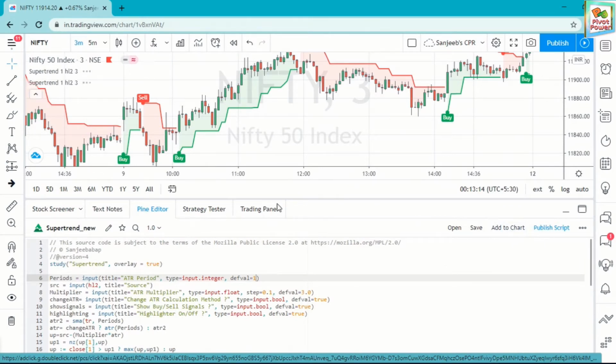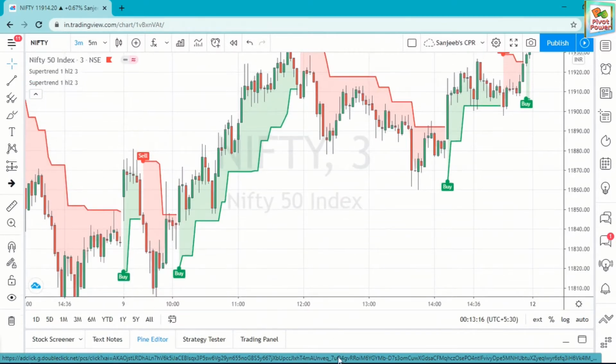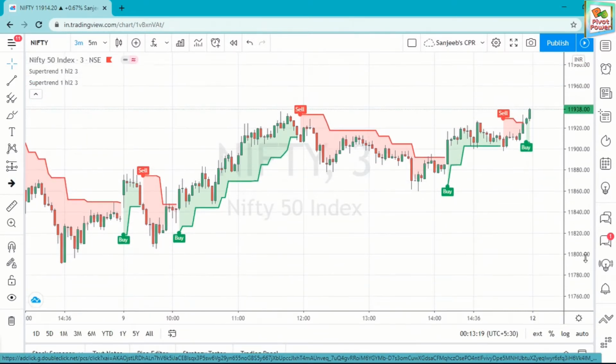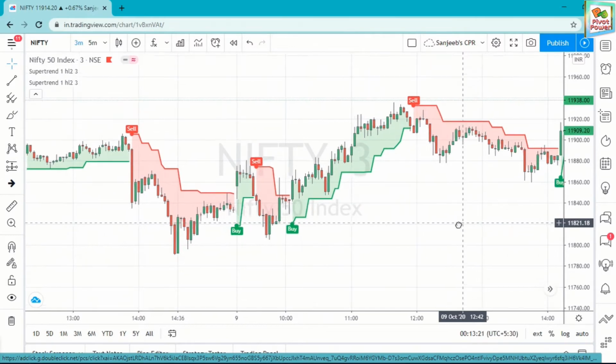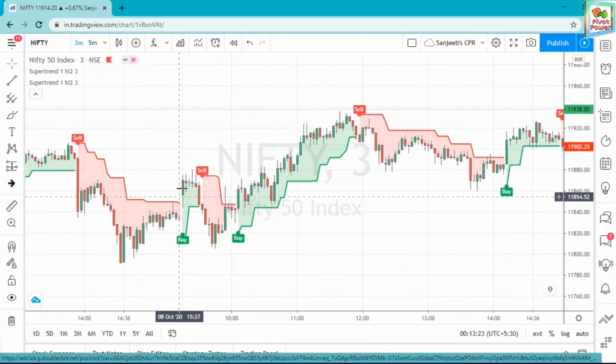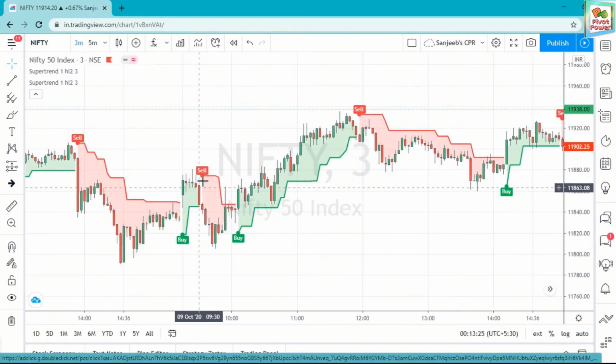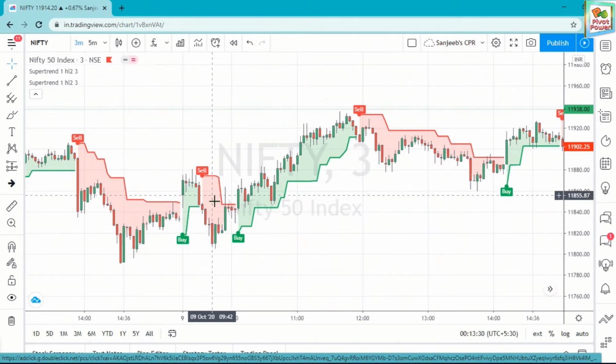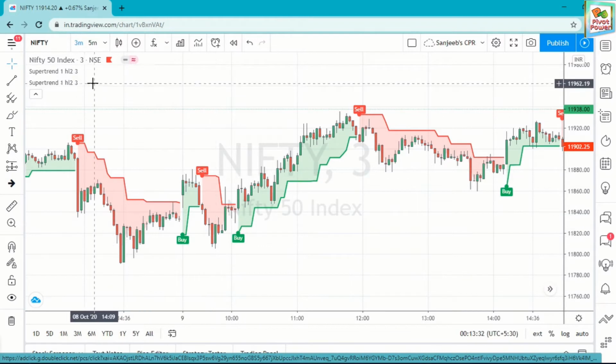In this you see the signal has now changed to an early signal. See here, this is the buy signal, it is giving early. The sell signal here, it is giving you early. Previously it was giving you late. Now it is giving early.